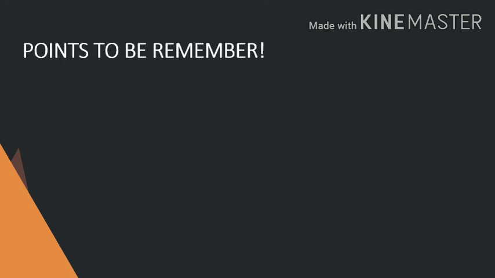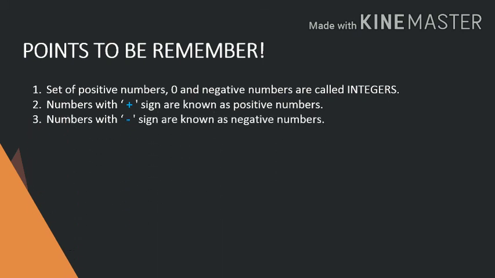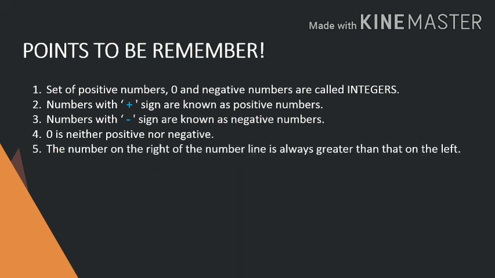Points to be remembered. Set of positive numbers, 0 and negative numbers are called integers. Numbers with plus sign are known as positive integers. Numbers with negative sign are known as negative integers. 0 is neither positive nor negative. The number on the right of the number line is always greater than that on the left.